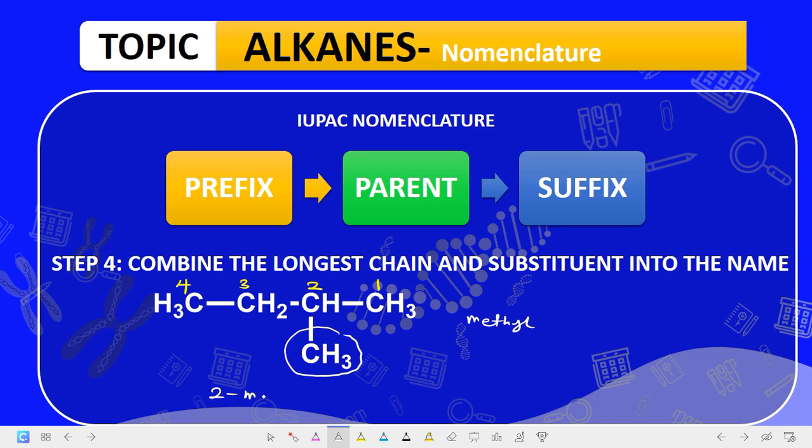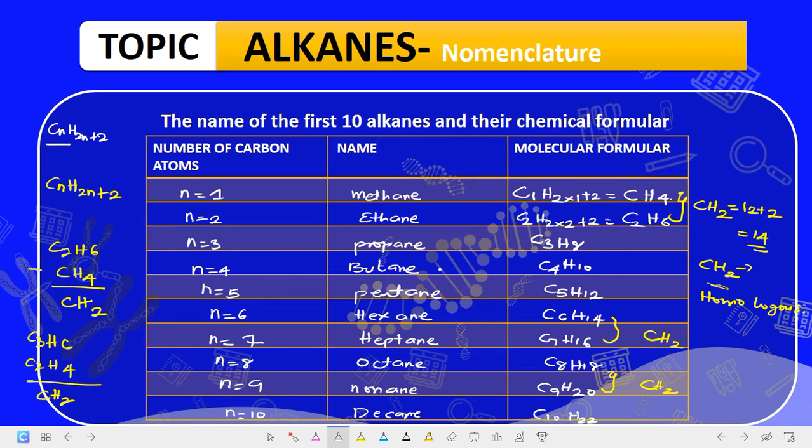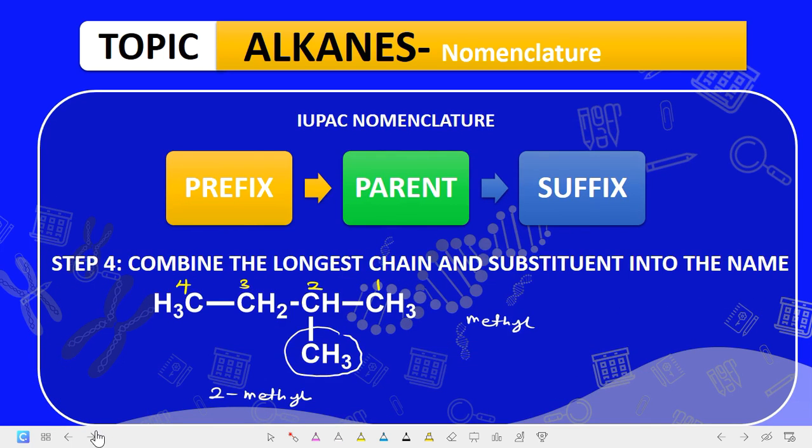Now the longest continuous chain has how many carbons? It has 4 carbons. When it has 4 carbons in our homologous series, when n is equal to 4, the name is butane. So in order for you to have a head start in this course, you must be able to identify the substituents and the homologous series groups, and also identify their names. So that compound is butane. Are we getting it now? So the name of this compound is 2-methyl butane.